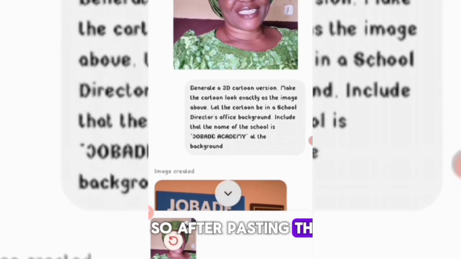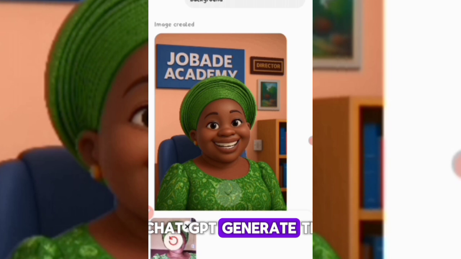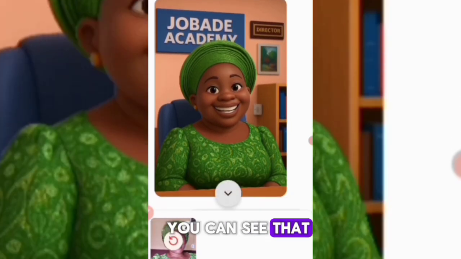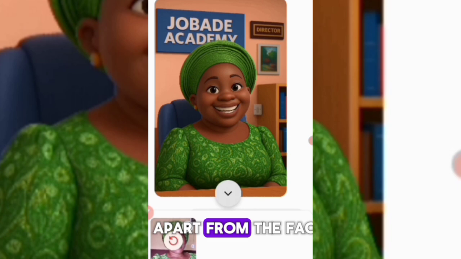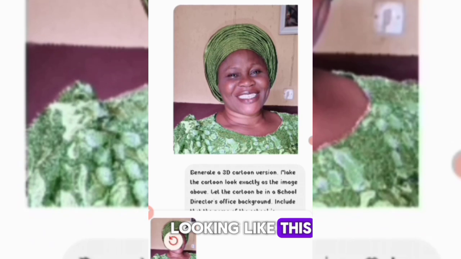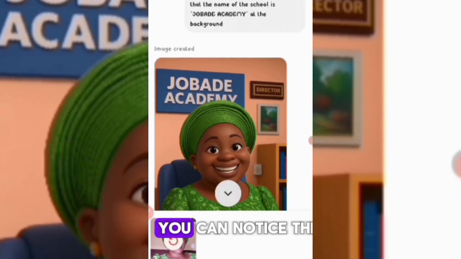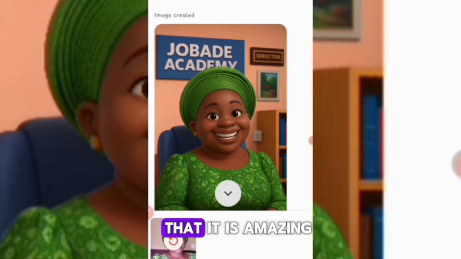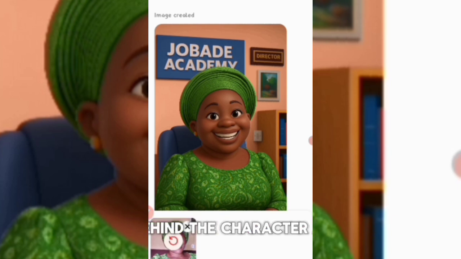So after pasting this to ChatGPT, it generated this image here. You can see that this image is really amazing, apart from the fact that the character itself is looking like this. Apart from that, you can notice the background of this character, that it is amazing. The background has the name of the school behind the character, and you can see a tag up there that says director. So it is really awesome, guys.